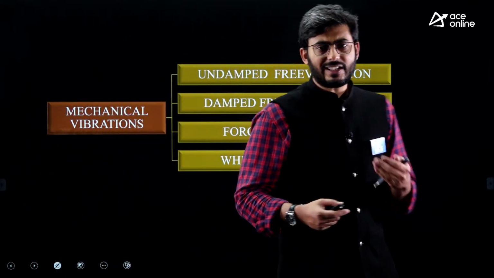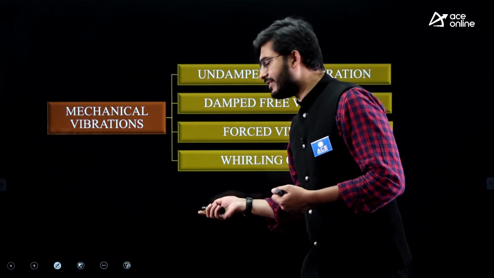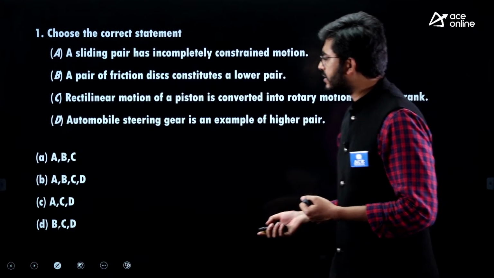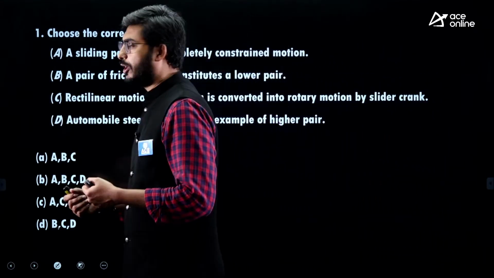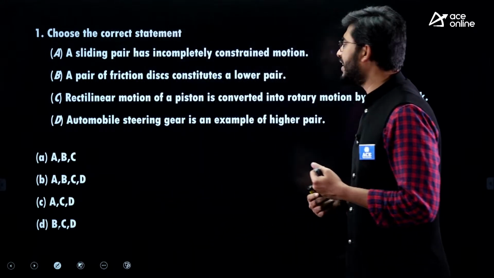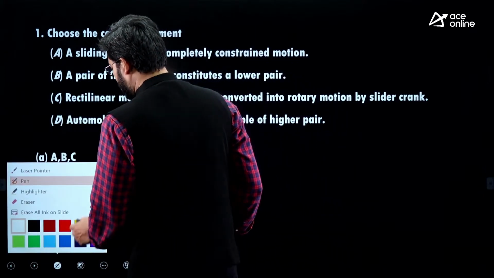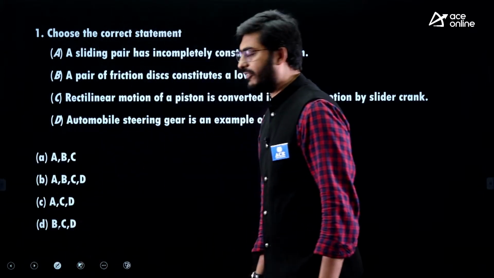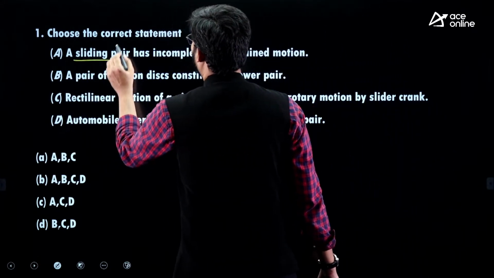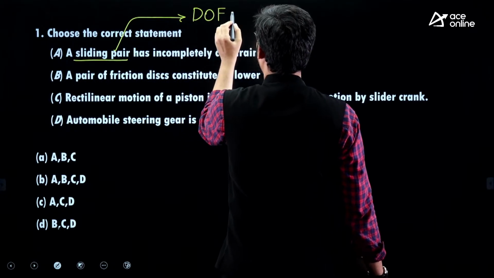Now let us see a few sample problems where we can see all these topics getting covered. Let us start our first question. Choose the correct statement. First one: a sliding pair has incompletely constrained motion. A sliding pair is a prismatic joint, and a sliding pair has only 1 degree of freedom, DOF equal to 1.